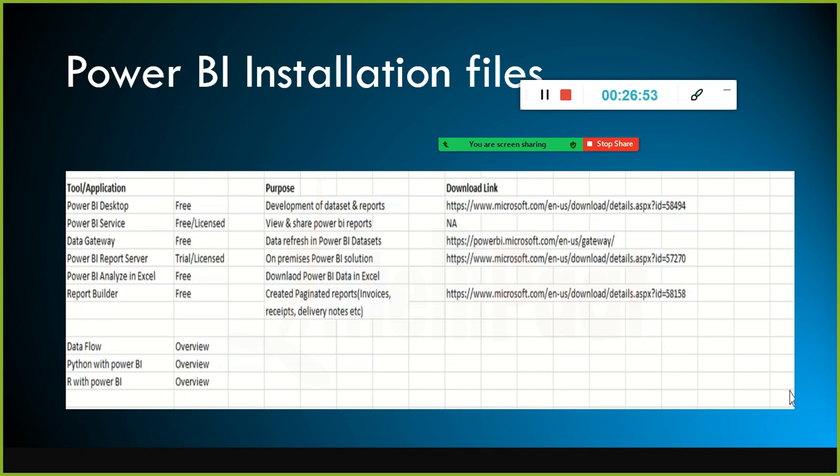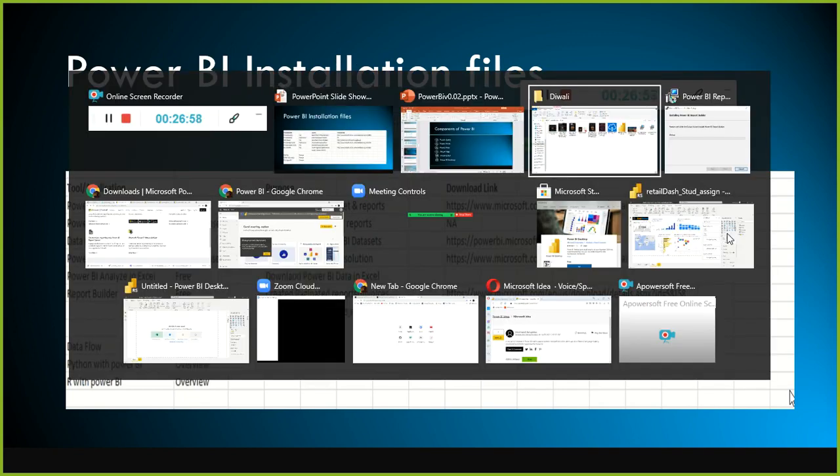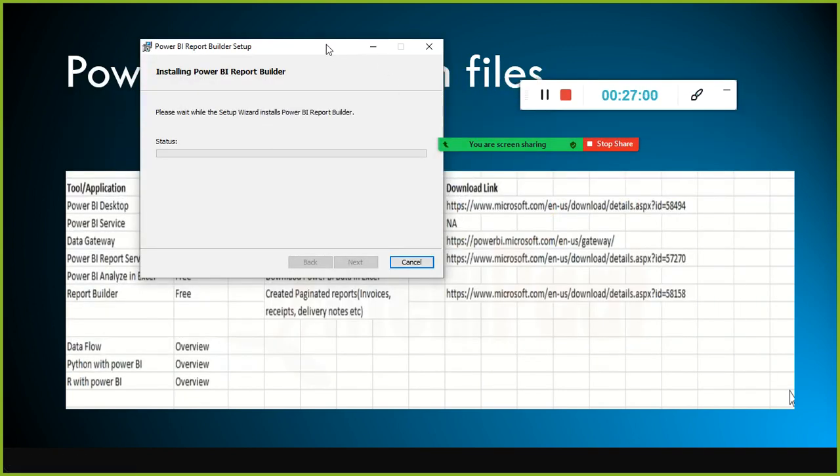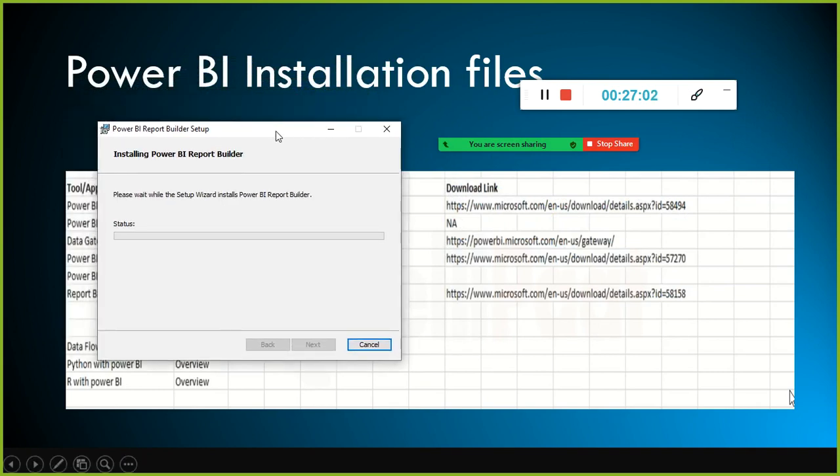Only 4 you need to install, that's all. The report builder takes a lot of time, though I have 16 GB RAM in my system. Obviously in your system, if you have 4 GB or 8 GB, it will be a bit slower, but anyhow, don't worry, let it do it.